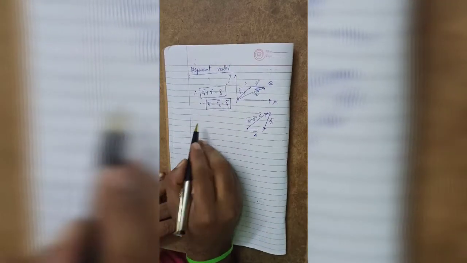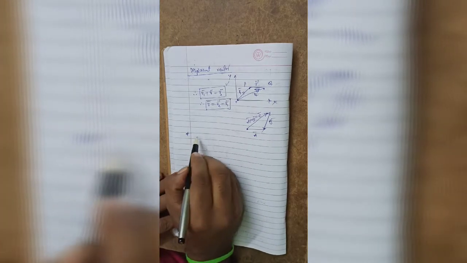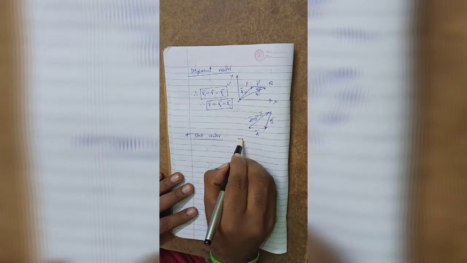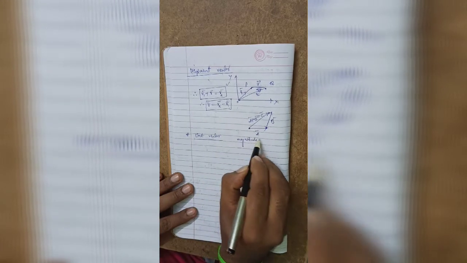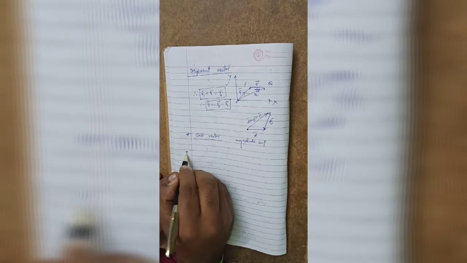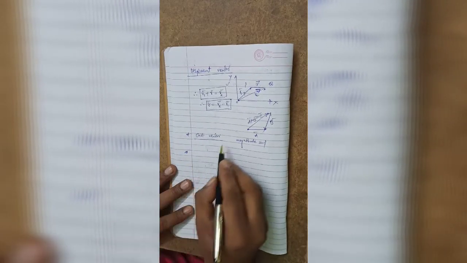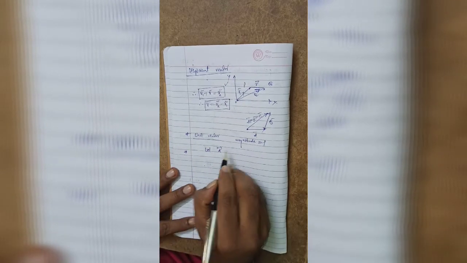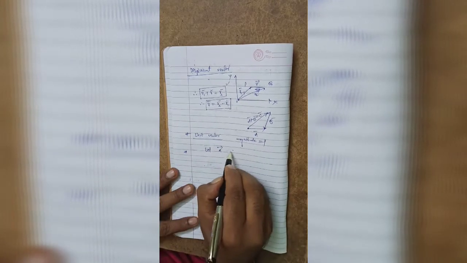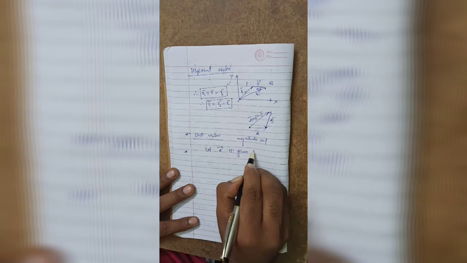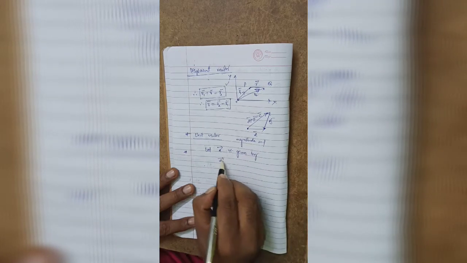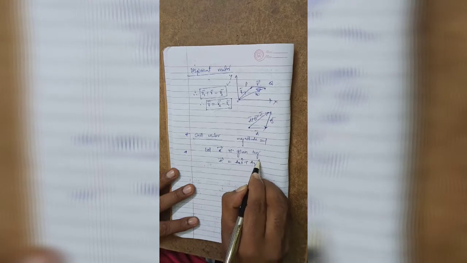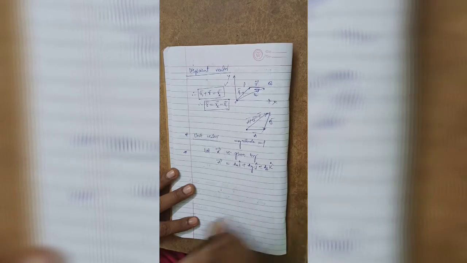Next point. Unit vector is nothing but a vector whose magnitude must be equal to 1. For example, let a vector a bar be given by a bar is equal to ax i cap plus ay j cap plus az k cap.